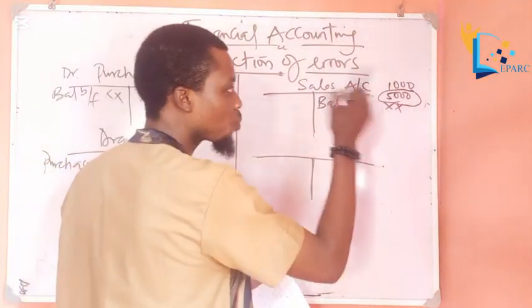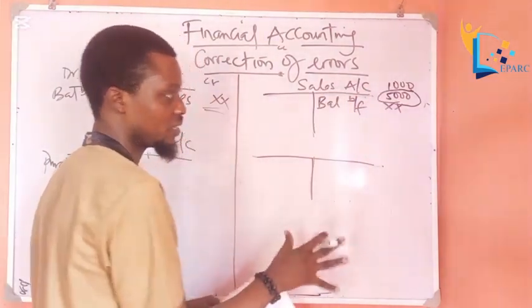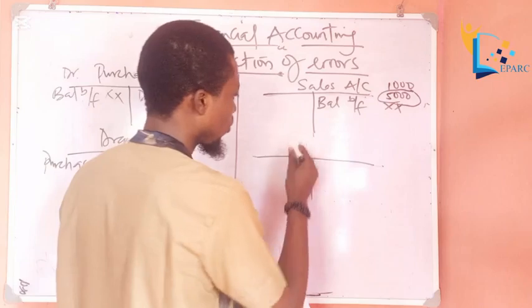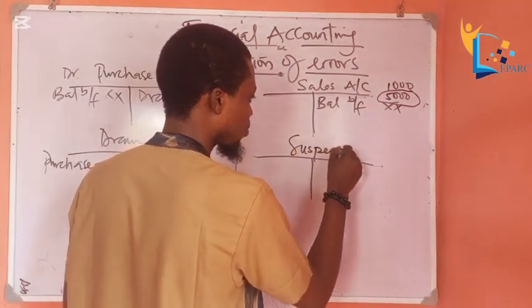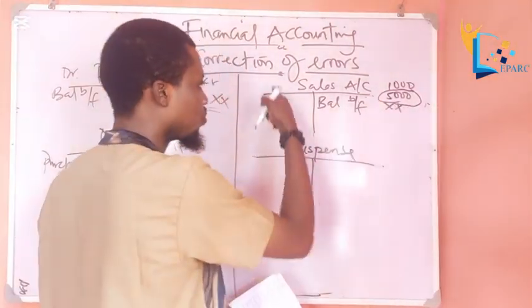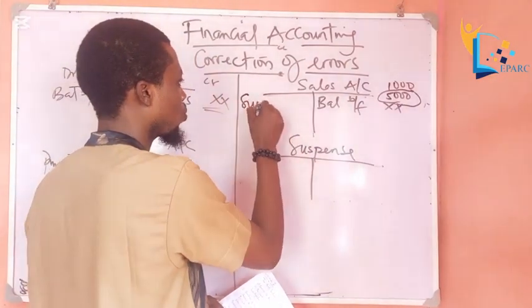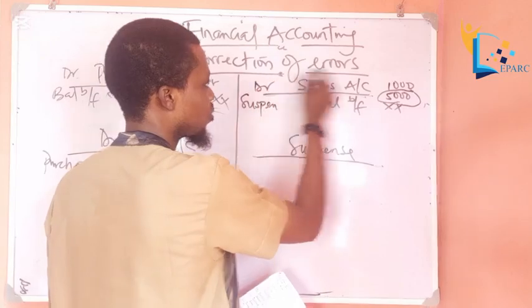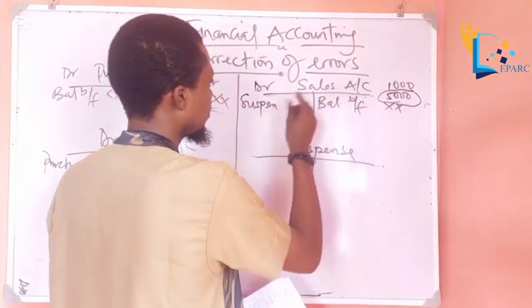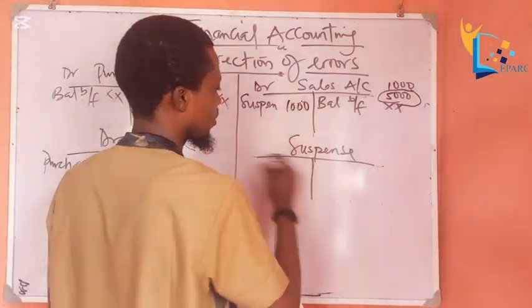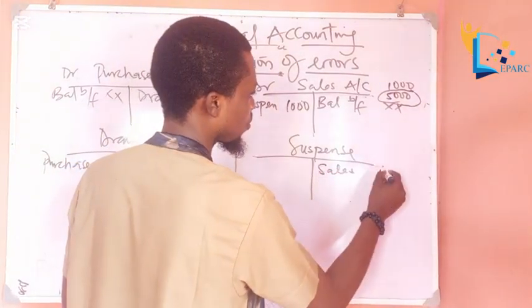So how do we correct this error? By opening a suspense account. This 1,000, we'll remove it by reducing it from the debit side of the sales account. Suspense 1,000, then sales 1,000.